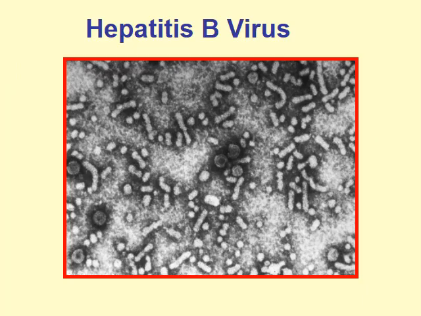Now we will talk about hepatitis B virus. This is an EM picture of hepatitis B virus showing more than one morphological appearance. It could appear as a complete virion called the Dane particle, or as a filamentous shape, or as a small dense morphology. All of these show that hepatitis B virus can occur under EM in different morphological features.